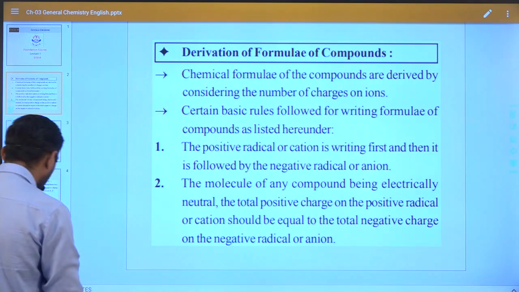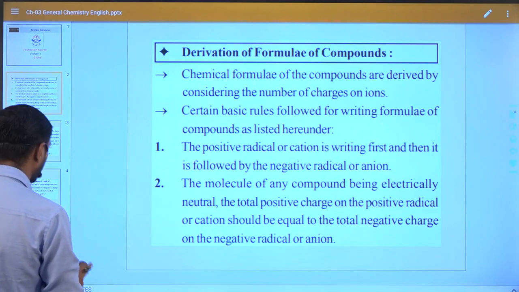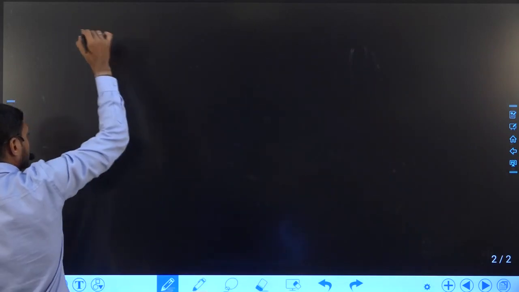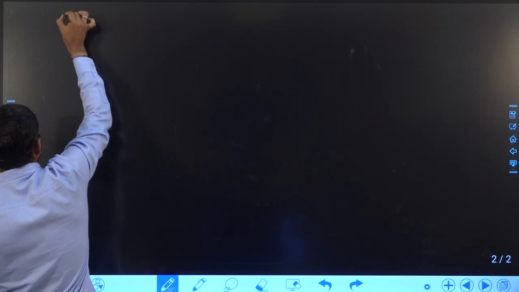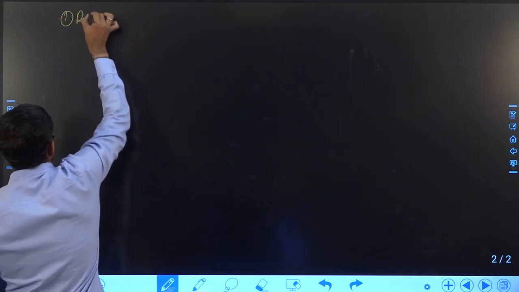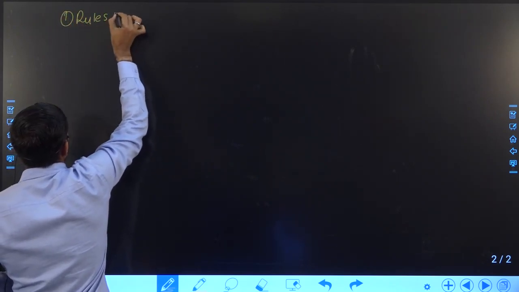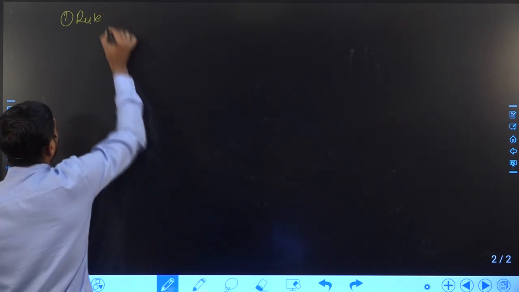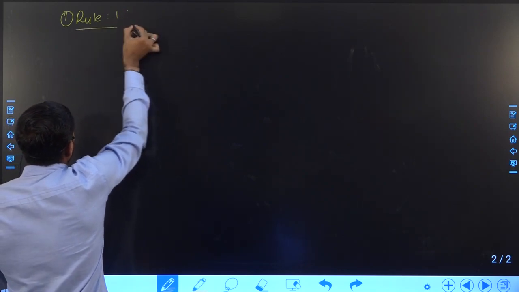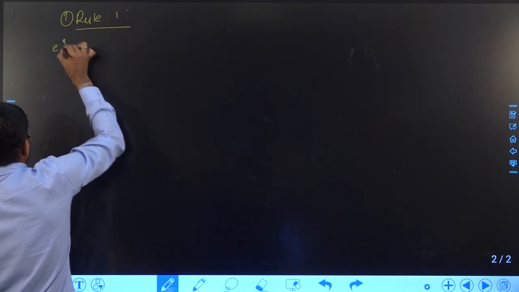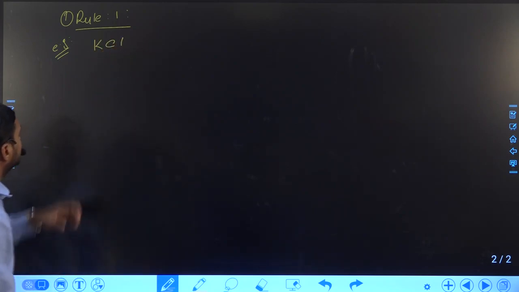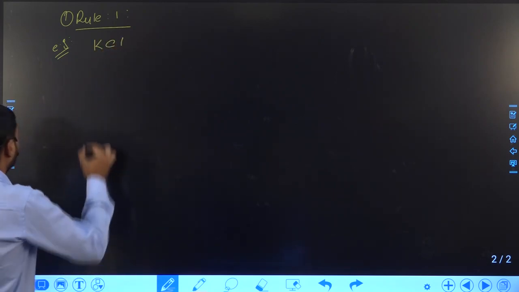Let us try to understand with the help of different examples. Suppose we take KCl. This is one type of chemical compound.